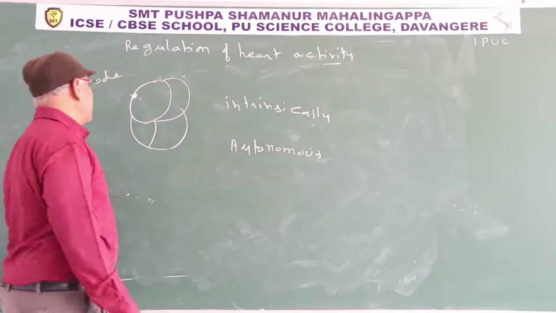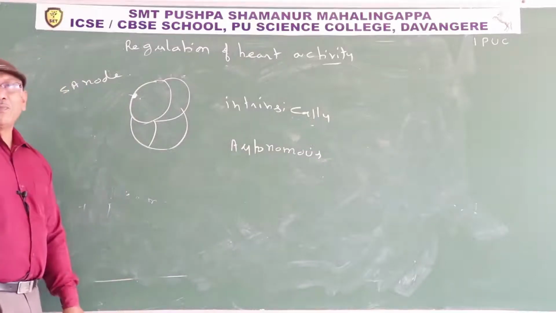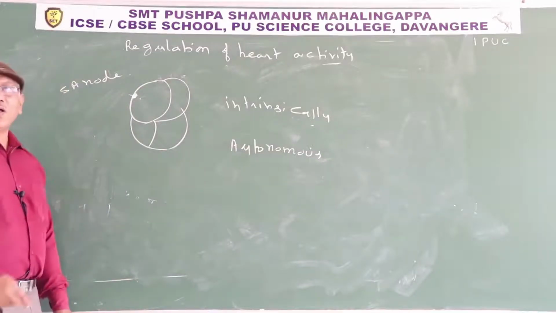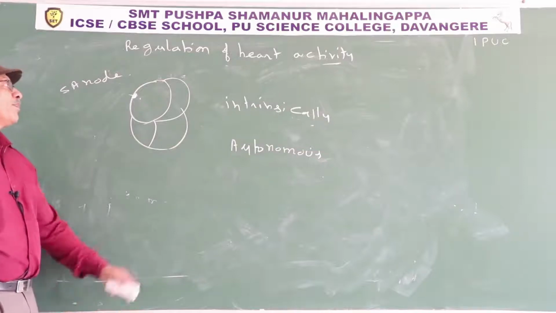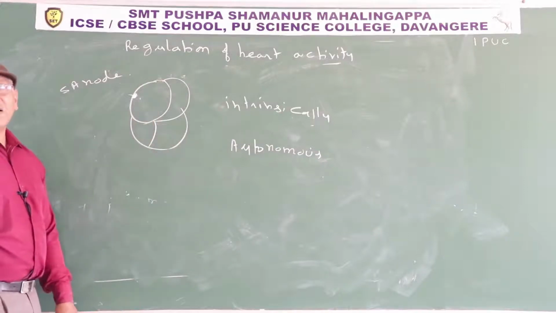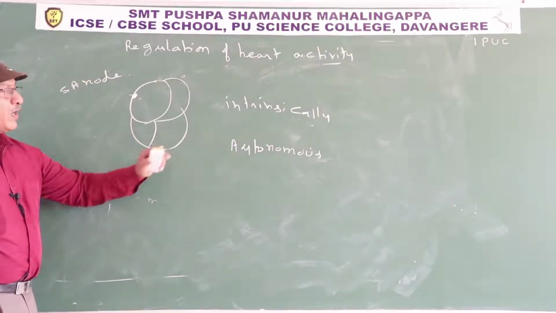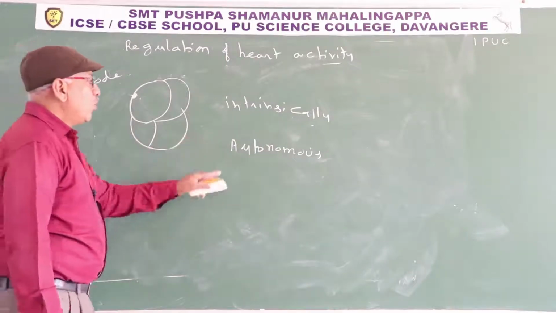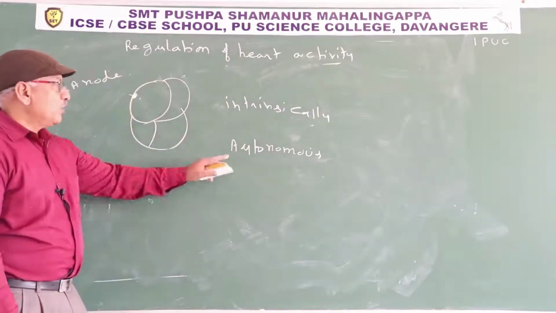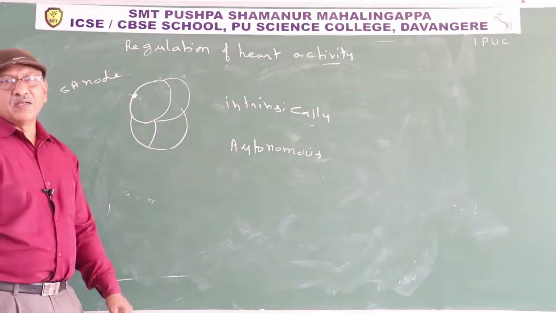Similarly, in the central nervous system, the center present in the medulla oblongata can increase or decrease the heartbeat via the autonomous nervous system. What is the autonomous nervous system? Auto means self, nomos means governing.